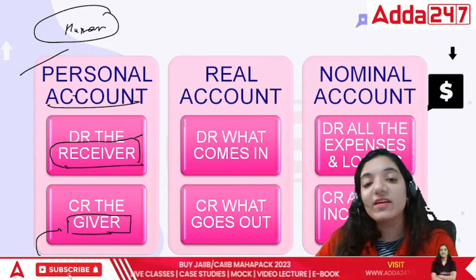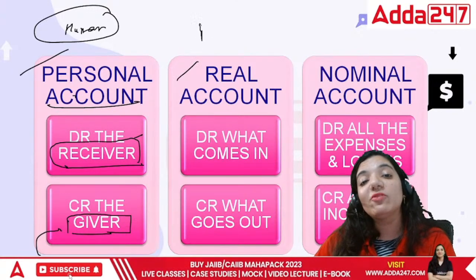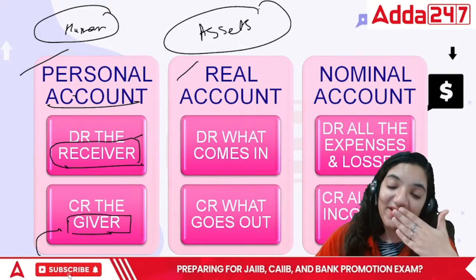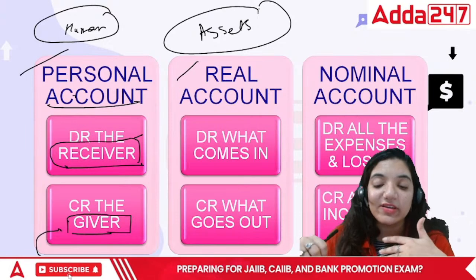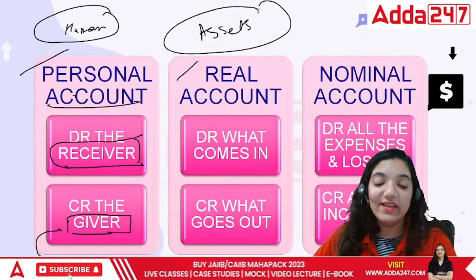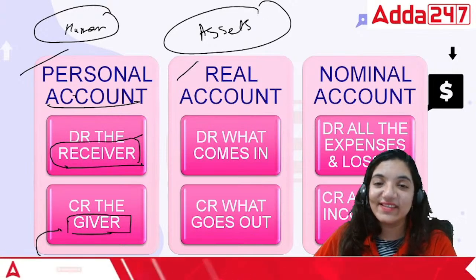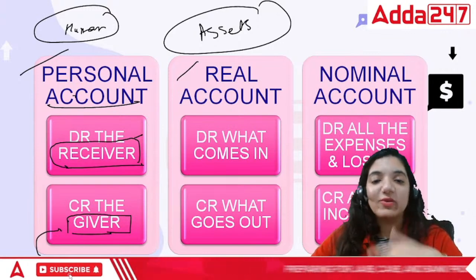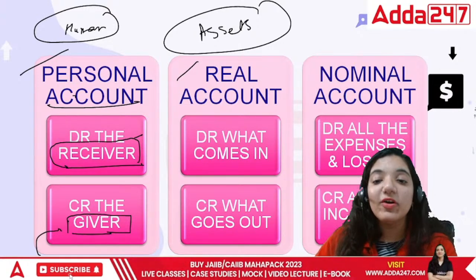Next is real account. Real account is all about assets. Whenever you receive an asset, you put it on the debit side. Whenever you lose an asset, you put it on the credit side. So it is debit what comes in and credit what goes out. That's the rule for assets.